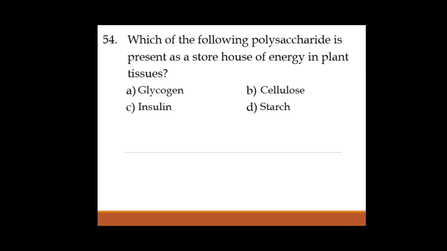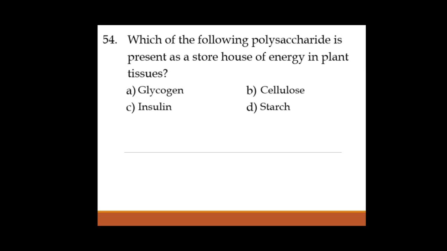Next is question 54. Which of the following polysaccharides is present as a storehouse of energy in plants? As we know, the reserve food material present in the plant is starch.